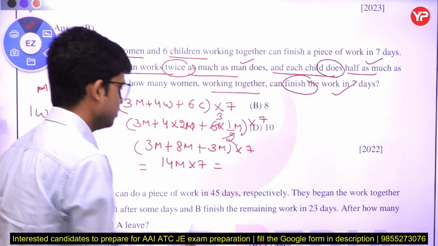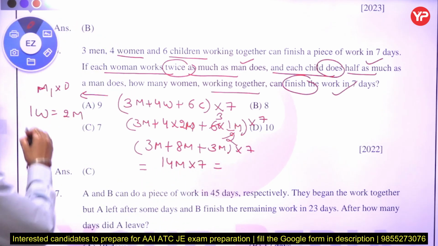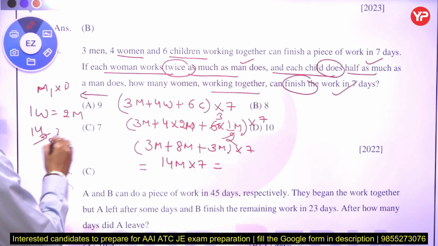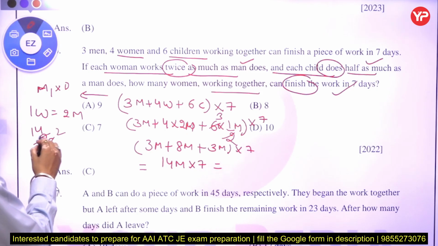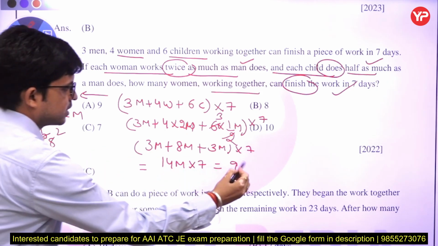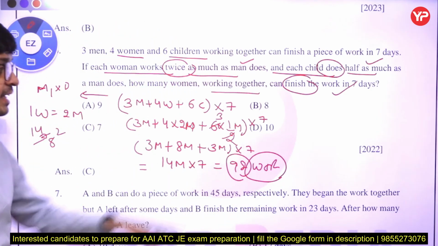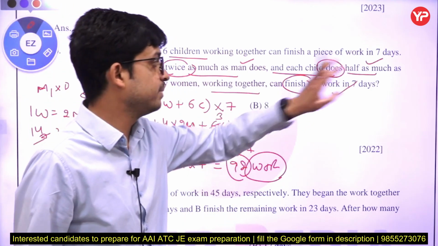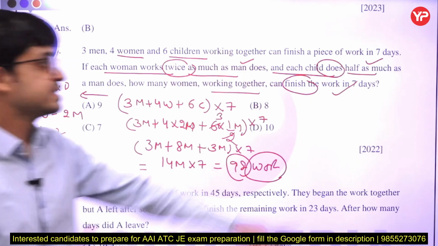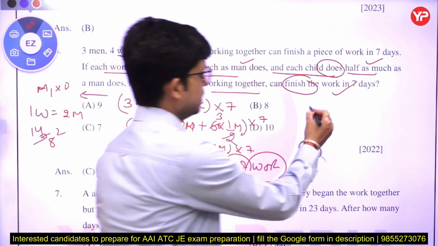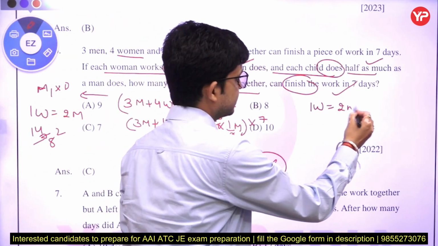So 14 men do how much work in 7 days? Let's multiply: 14 sevens are 98 work. That is the total work done by them, 98. So that 98 work will be completed by how many women in 7 days? We know that 1 woman is equal to 2 men.